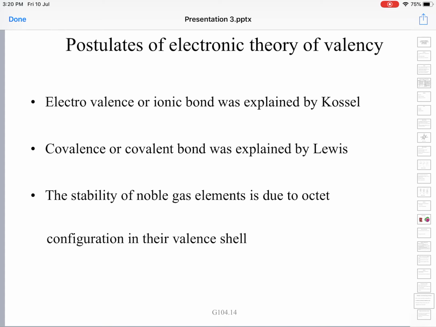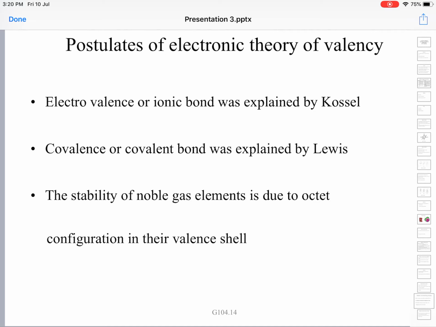The stability of noble gas is due to the octet configuration in their valence shell. Noble gases exhibit stability as just mentioned. They tend to remain inert. They do not participate in chemical bonding. They are mostly monoatomic, not even diatomic. Their stability arises from the fact that, except for helium, all other elements have ns2 np6 configuration, that is an octet in their valence shell.